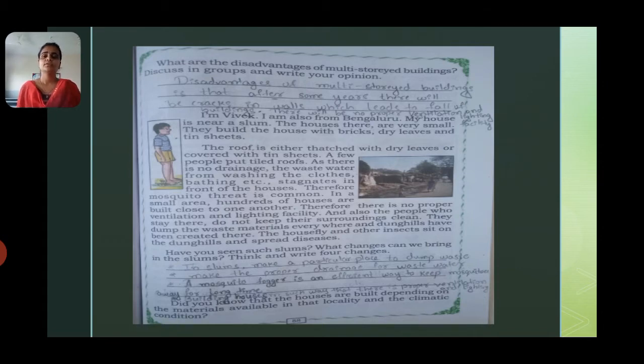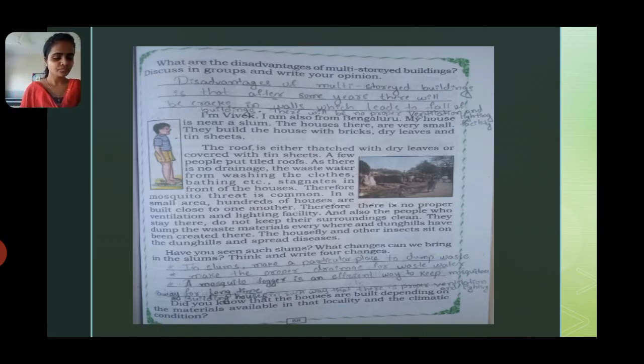Here also you can see that in some of the colonies there is no proper drainage system. So you can see there will be mosquitoes because there is no proper drainage. All the wastewater is combined, so there will be chances of mosquitoes.